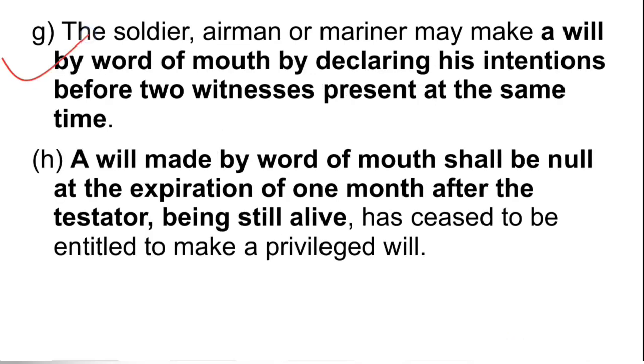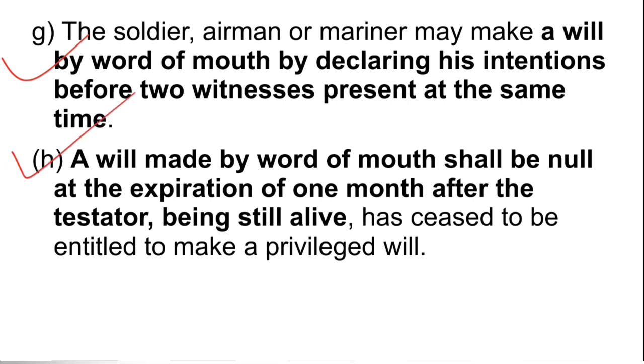Now condition number G says the soldier, airman or mariner may make a will by word of mouth by declaring his intentions before two witnesses present at the same time. So an oral will by these officers in the presence of two witnesses present at the same time would be a valid will. So a will can also be made by this method.